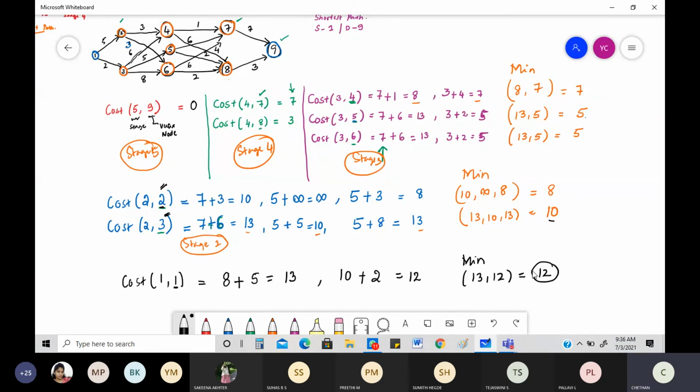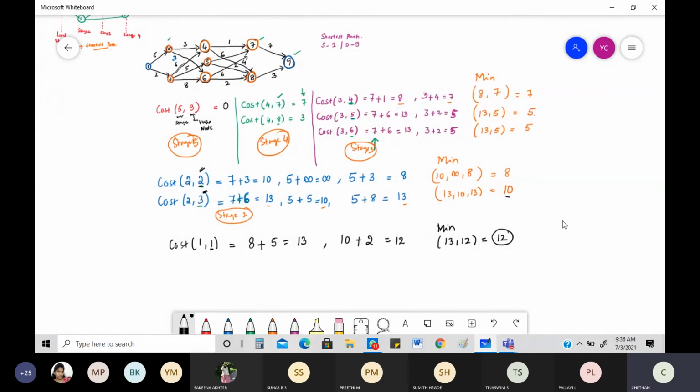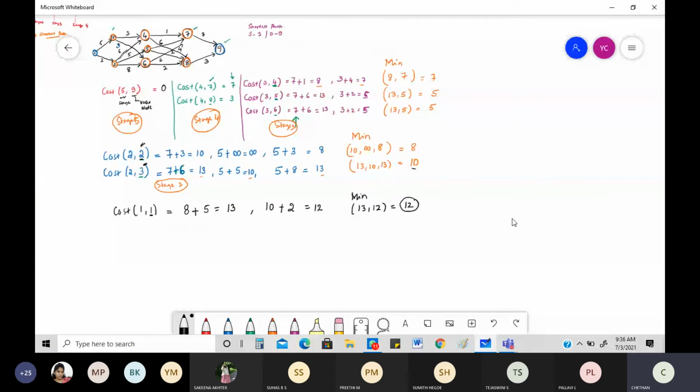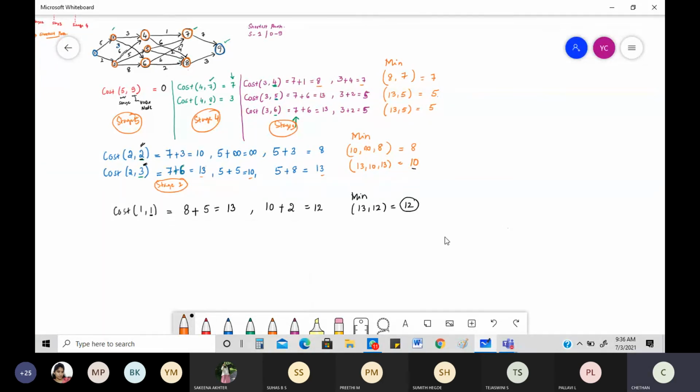So can I write that path now? Very neatly I can write the path. How do you think the path would be? The path will obviously be coming like this. So understand this. First thing is from 1. This is the source, there's no doubt in that. This is my source. What is my minimum value? From 1, I need to go backwards now.